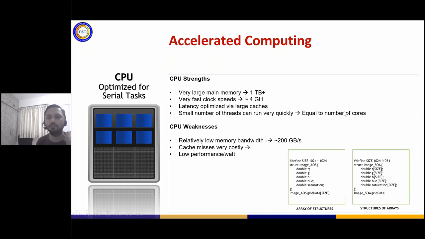Also, another weakness of the CPU is that it has very low performance per watt. All the CPUs run at a very high frequency, and if you saw the formula that I showed you in the Dennard scaling part, the higher the frequency, the higher the amount of energy that you need to power it. So CPUs are also not so green in nature.